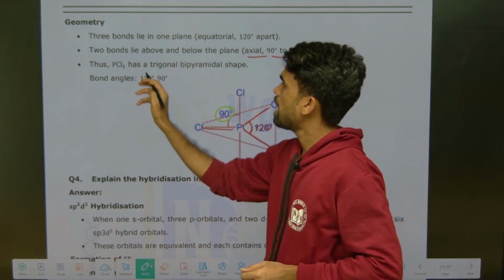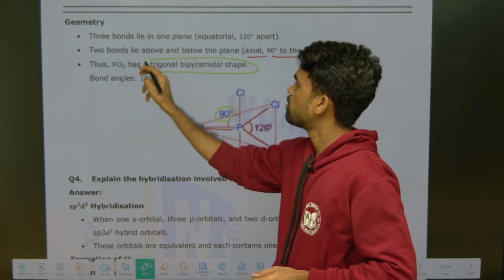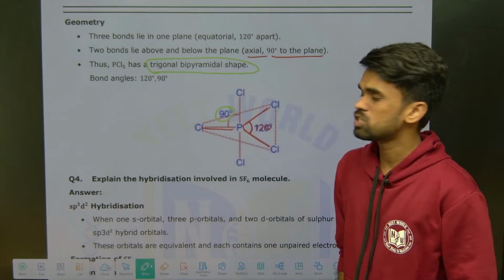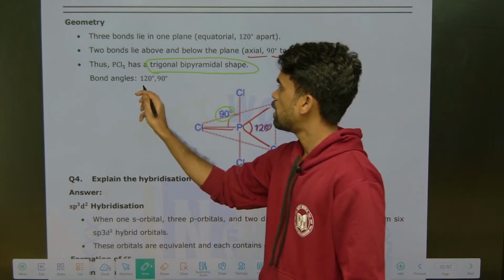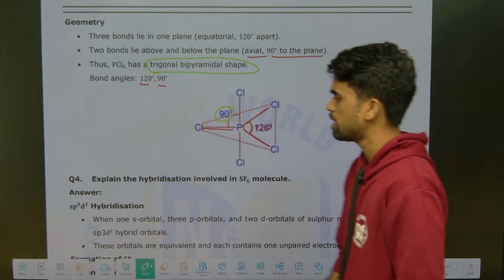Thus PCl5 has a trigonal bipyramidal shape. What shape does it have? Trigonal bipyramidal. What are the bond angles you are seeing? 120 and 90. That's it, 120 and 90.